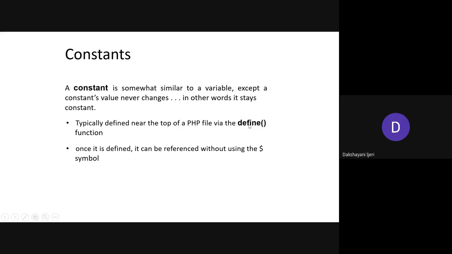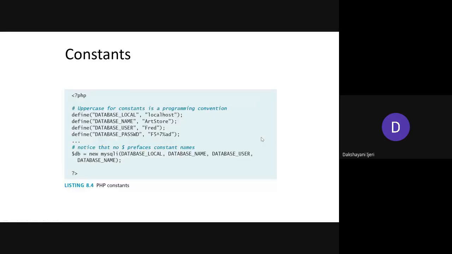So every time, wherever you are using that variable or the constant value, it has to be referred to using the dollar symbol only. So let's see a few examples on this. You can see here, define is a method that is required to define any constant values for the variables, right? So how can you do that?